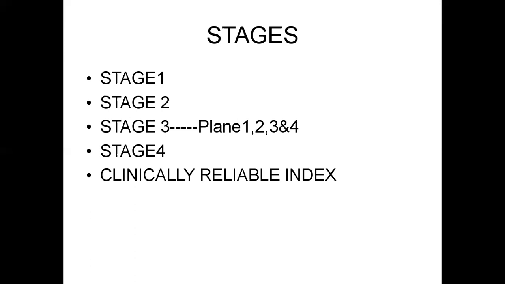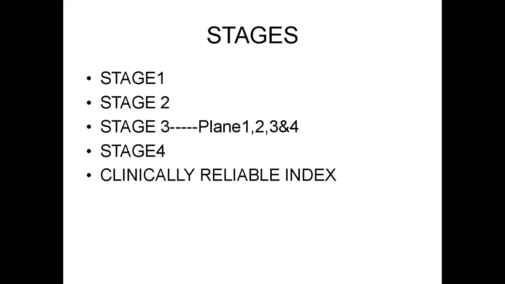Plane 2: most surgeries are performed in plane 2. There is progressive loss of corneal, light and laryngeal reflexes.